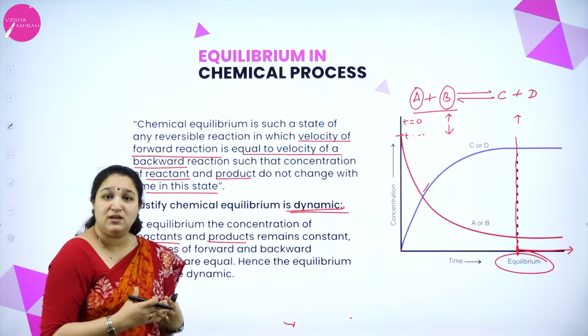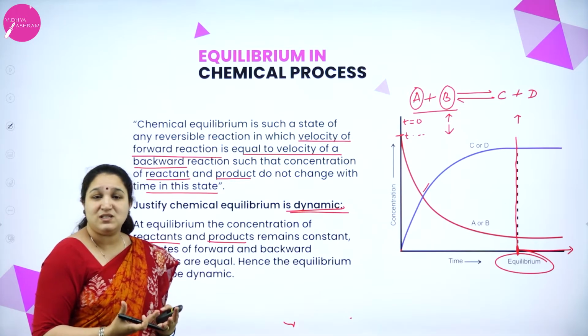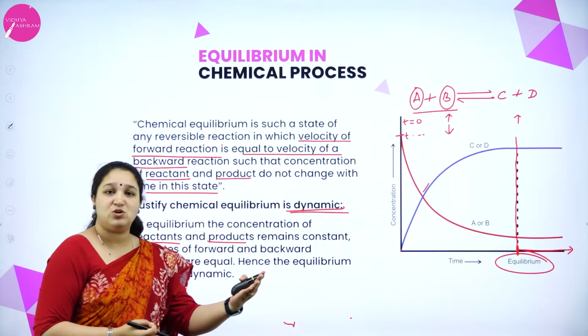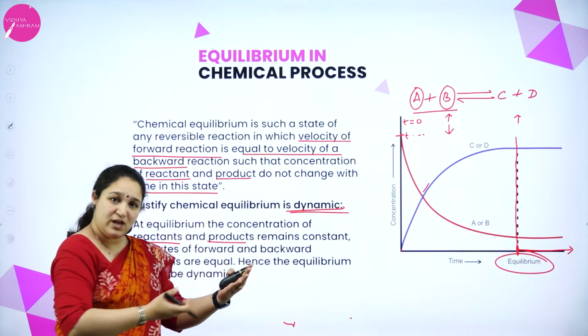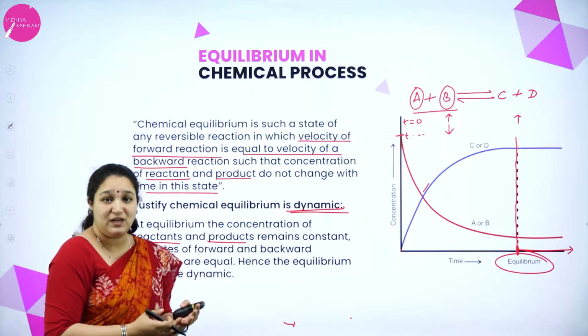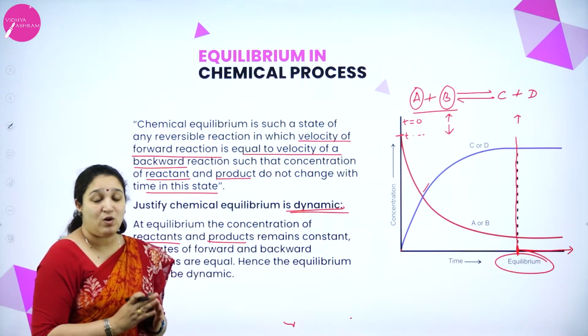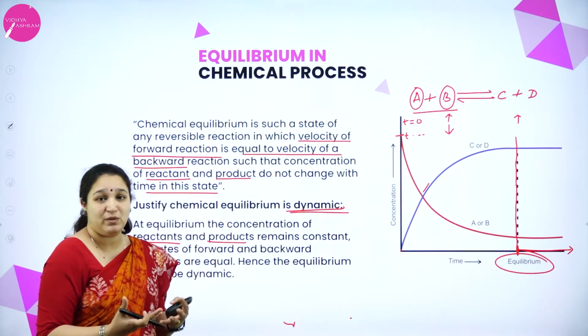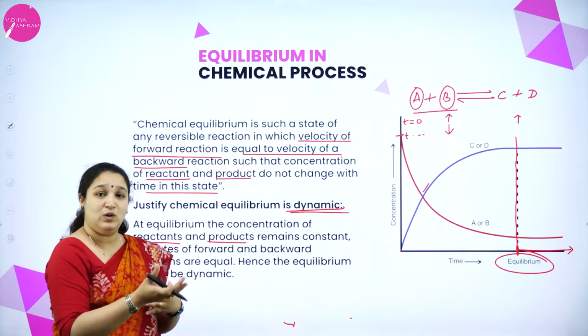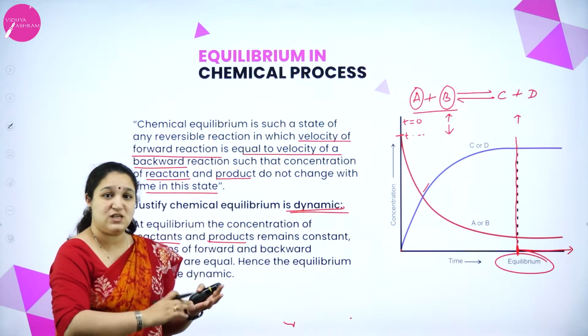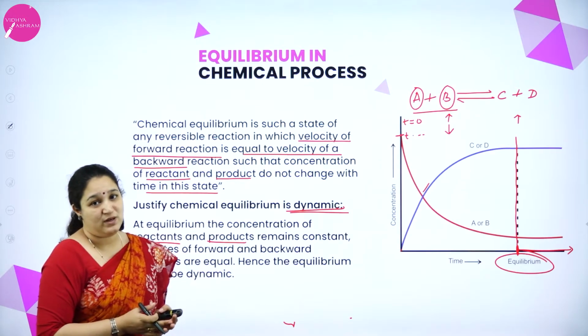That doesn't mean that the reaction has stopped. The forward reaction is taking place and the backward reaction is also taking place, but at the same rate. Thus, at this state, we call the equilibrium dynamic because the rate of forward reaction is equal to the rate of backward reaction.